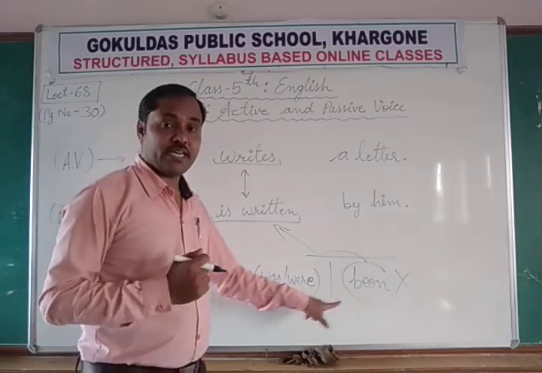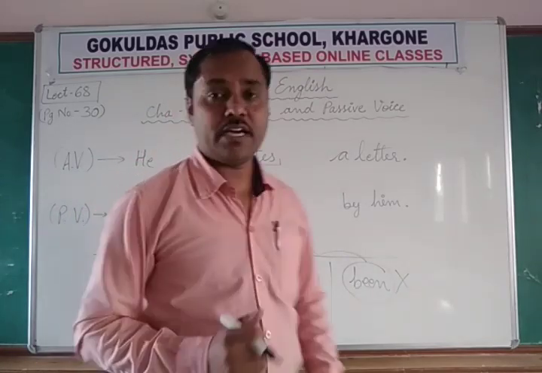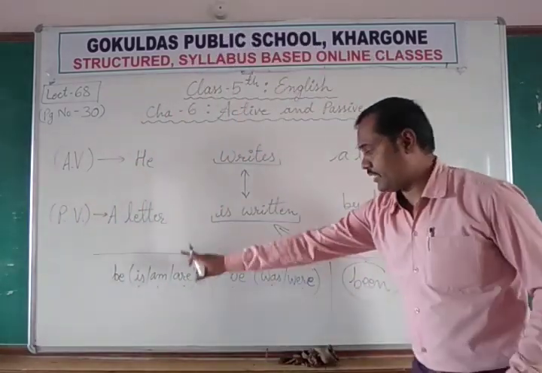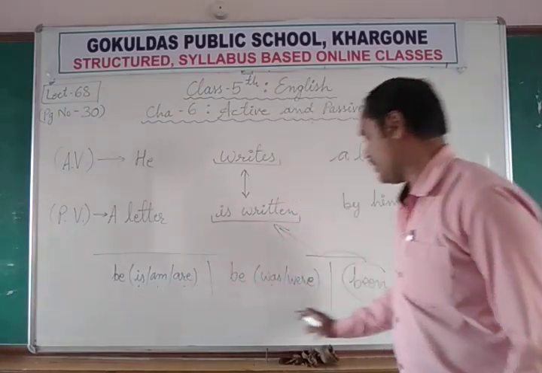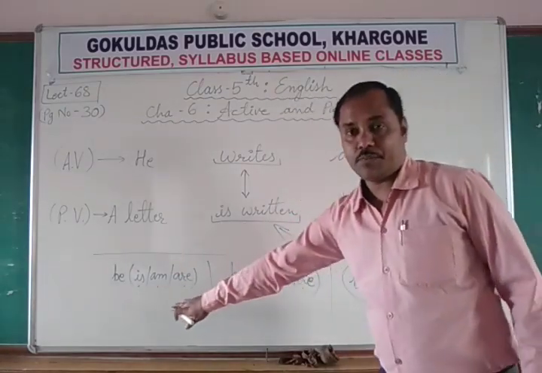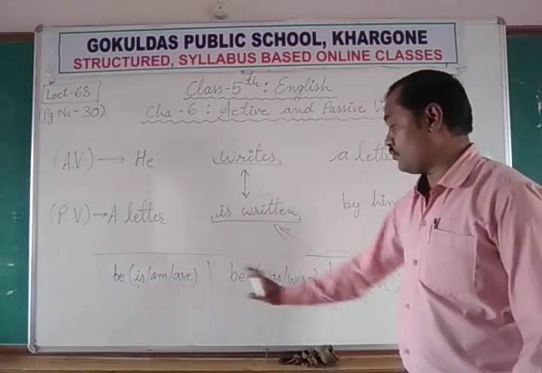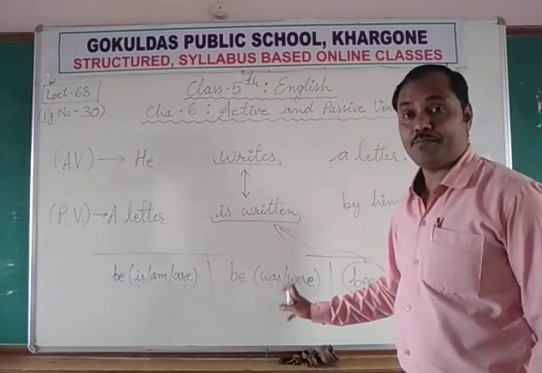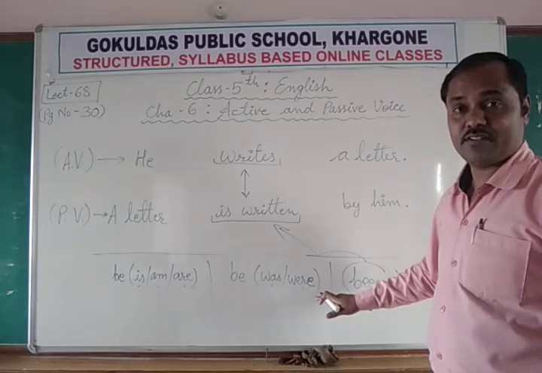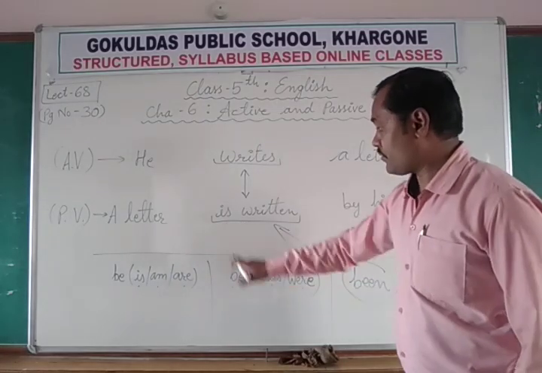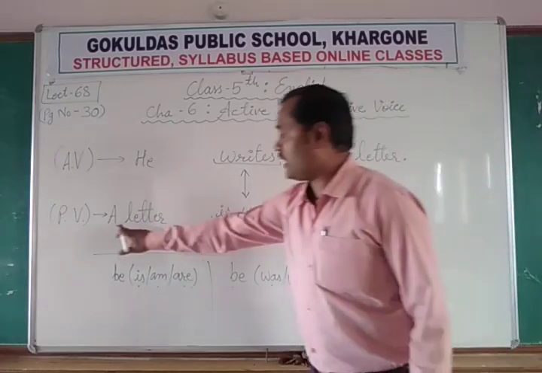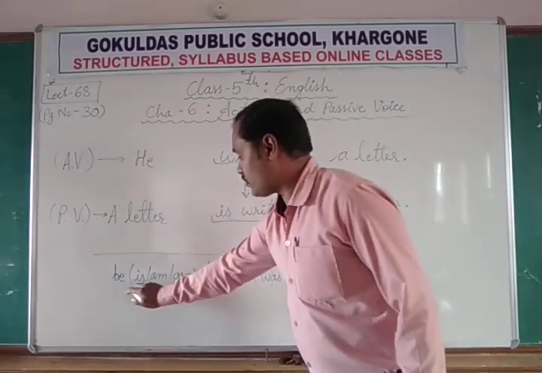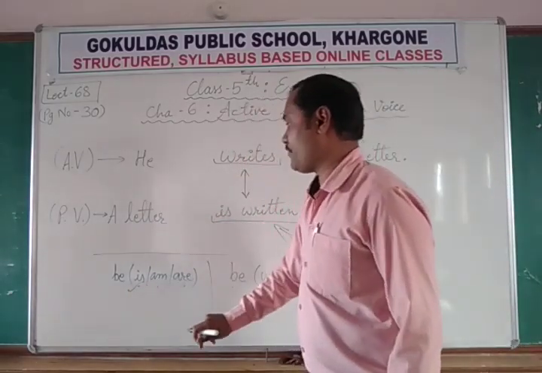So for that, we are not going to use been here, but we need to learn that out of these 5 forms, according to present tense or past tense, we use the suitable form of be out of these 5. Out of this form, just like is written. Why is used here? Because a letter is singular. So for singular we use is.